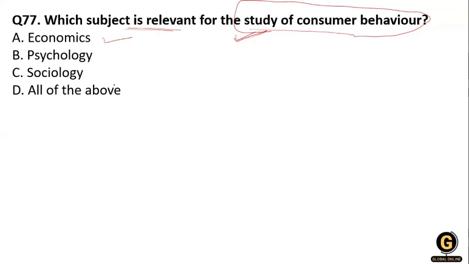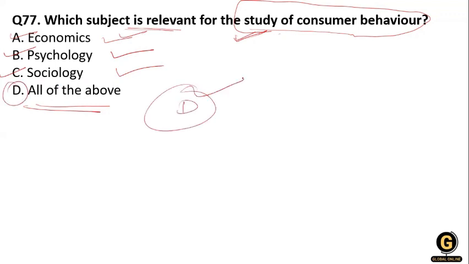It refers to the actions of the consumer in the marketplace and the underlying motives for those actions. Clear? So what is the right answer? Yes, economic, psychological, and sociological factors are all relevant, because things affect economically, they affect psychologically, and they are also affected sociologically. So option D is correct here. D is the correct answer for this question.